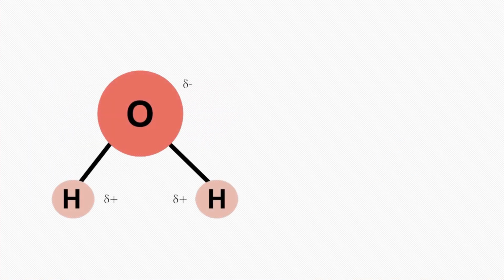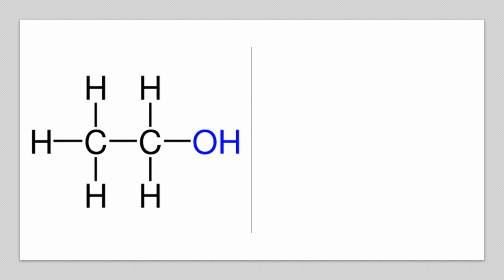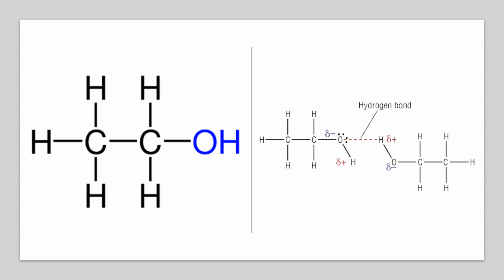Water is polar due to its bent structure and the electronegativity difference between oxygen and hydrogen atoms, resulting in a partial negative charge on oxygen and partial positive charges on hydrogens. This polarity allows water molecules to form hydrogen bonds with each other. The chemical structure of ethanol includes the hydroxyl group. This means at the end of the carbon chain there is a functional group of one oxygen atom and one hydrogen atom. This electronegativity difference between the oxygen and hydrogen atoms gives them unique properties, such as the ability to form hydrogen bonds, causing this molecule to be very polar.